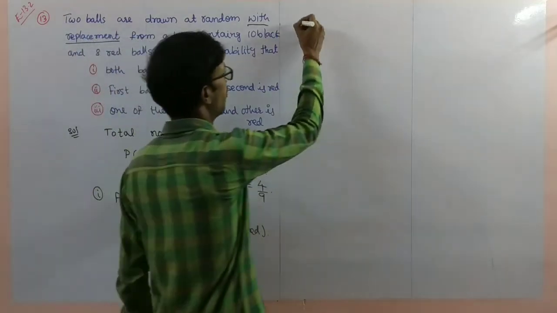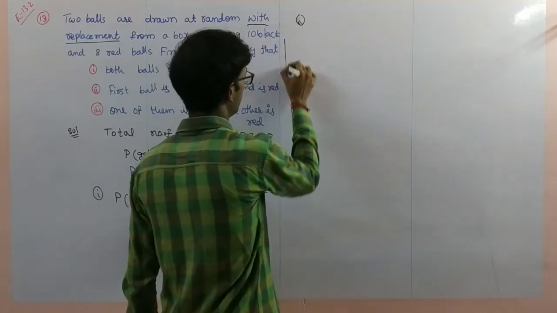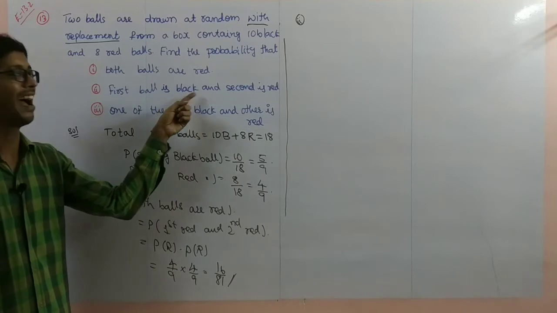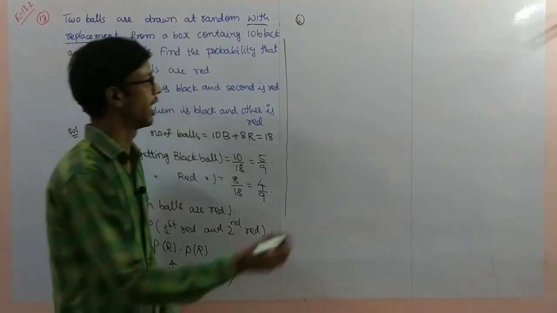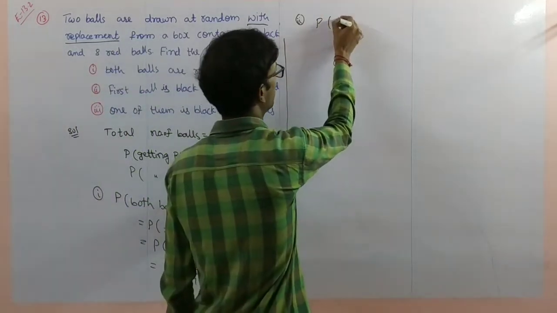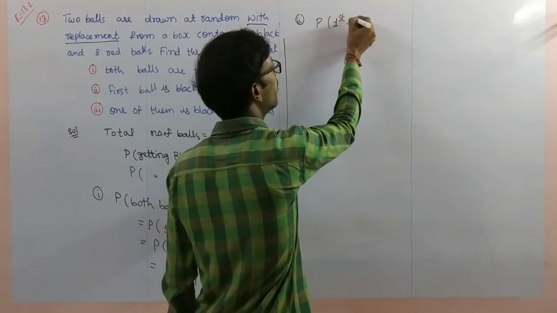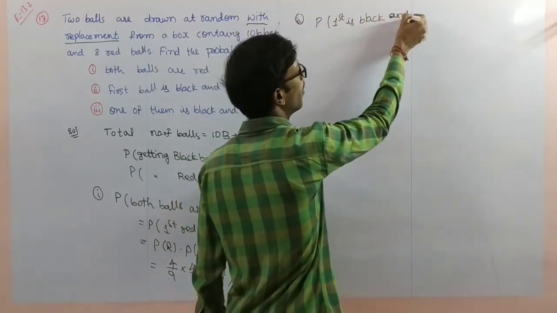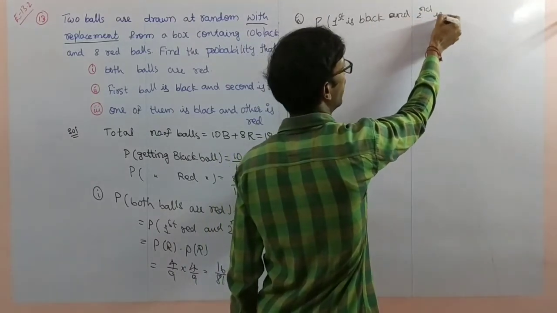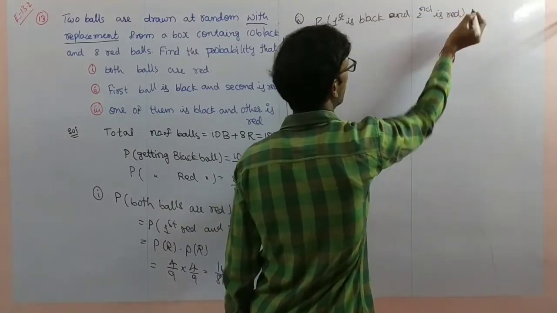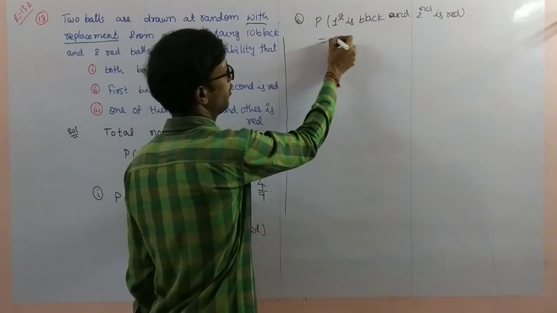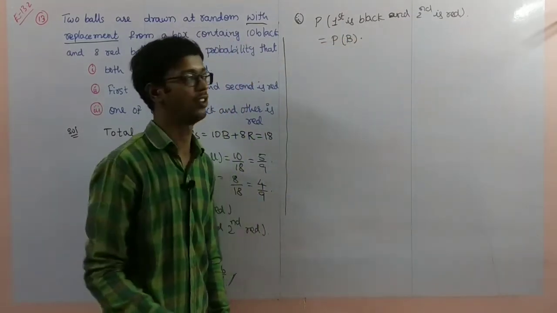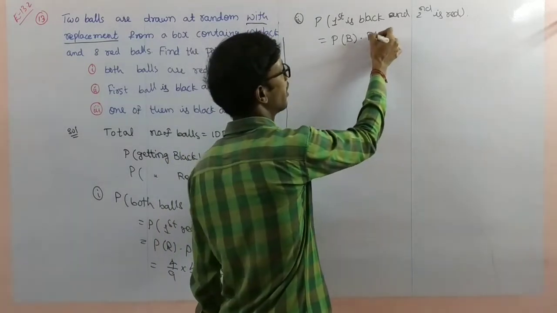So next, problem number 2 here. Question, you can see: first ball is black, second ball is red. Probability of first is black and second is red. So that is nothing but first one is black, and 'and' is multiplication, second one is red.